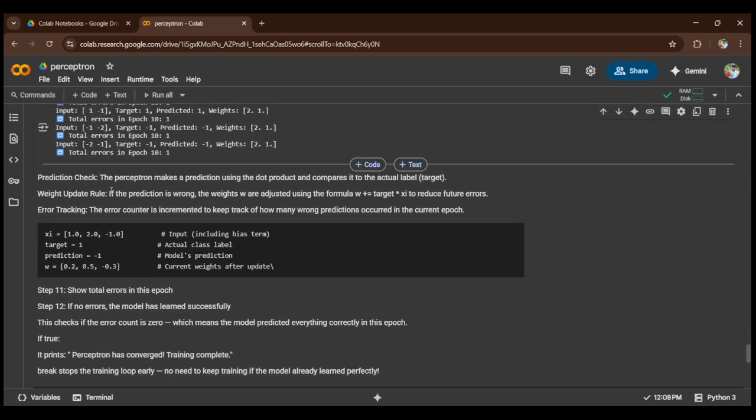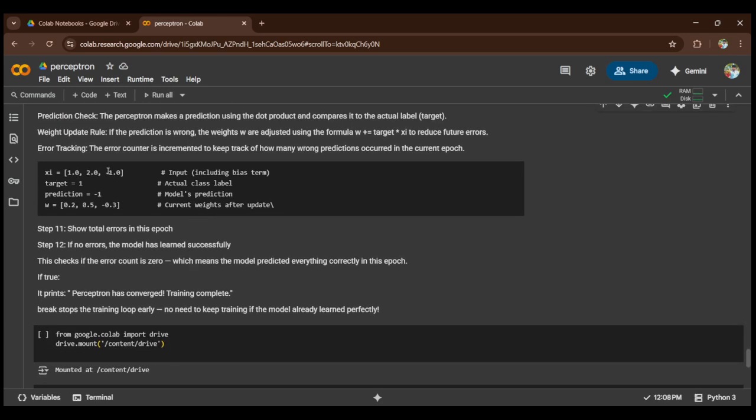Then prediction: the perceptron makes a prediction using the dot product and compares it to the actual label, the target. Weight update rule: what does weight update rule mean? If the prediction is wrong, the weight w is adjusted using this formula: w plus equals target times xi, to reduce the future error. It is the update rule. Error tracking means counting the error, that is, how many wrong predictions occur in the current epoch. This will be counted.